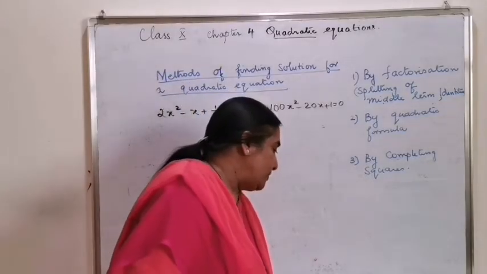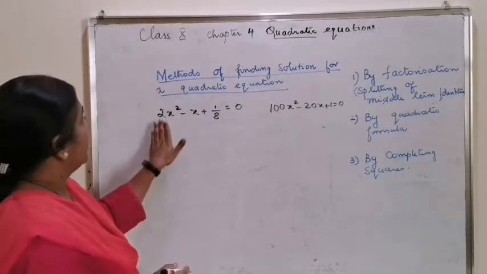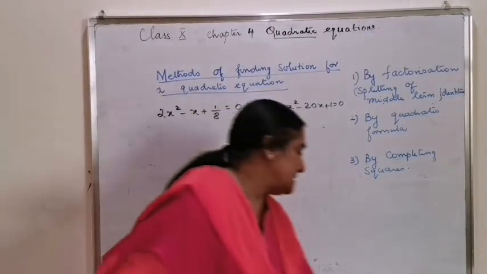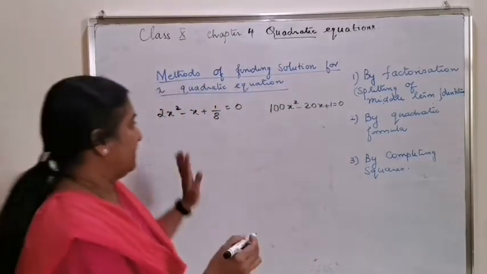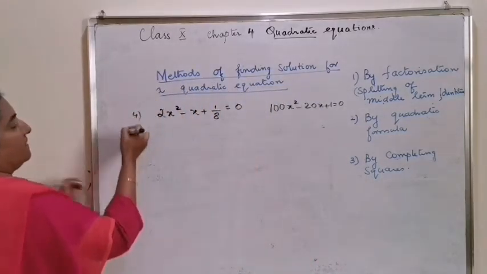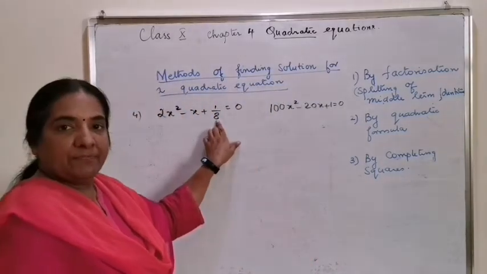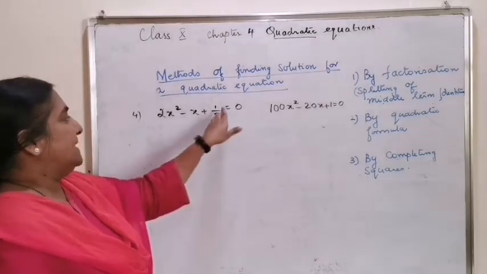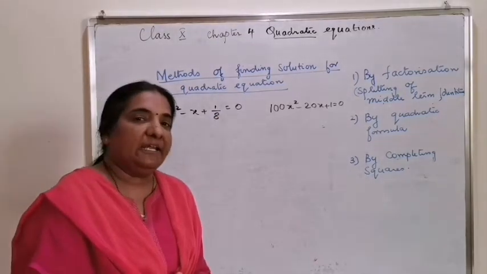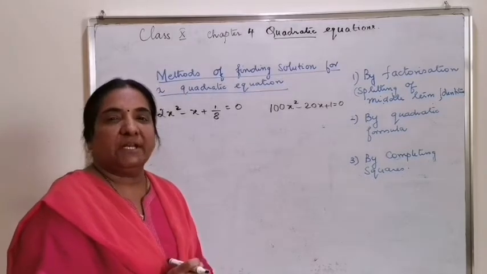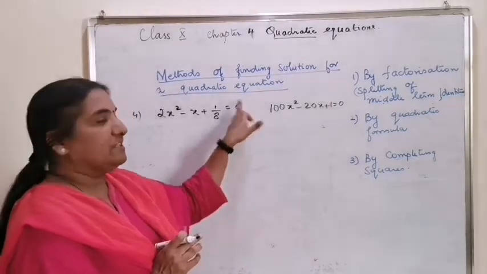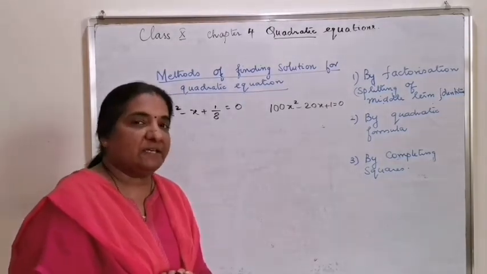Subdivision 4, 2x square minus x plus 1 by 8 is equal to 0. When you have a fraction here, what you can do is you can take LCM and make it into a familiar equation without denominator, because multiplication with 0, the right side will always be a 0.